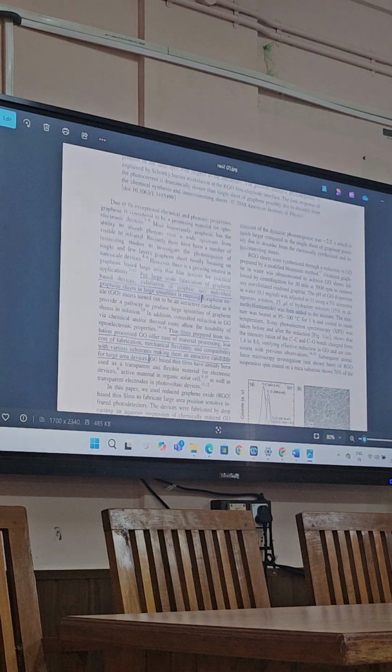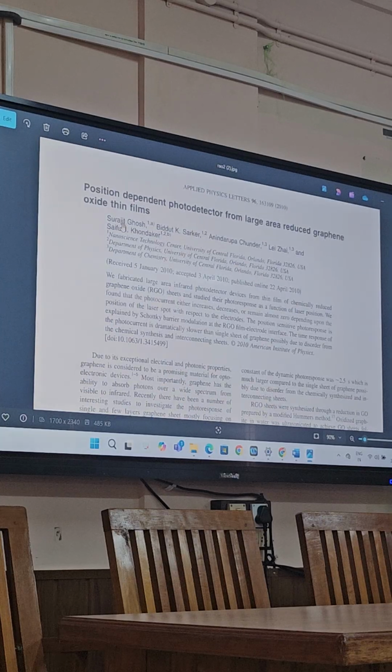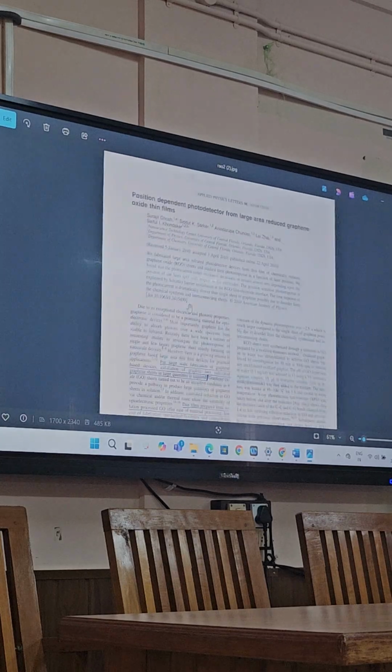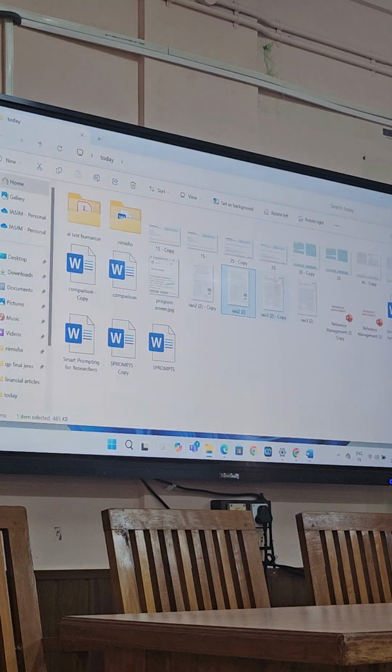See this article. This appeared in Applied Physics Letters in 2010. Can you see that? This is written by Surajit Ghosh and his co-authors. I will just read the sentence which I underlined: For large scale fabrication of graphene based devices, exfoliation of graphite is required, then thin films prepared from solution processed GEO, etc. This appeared in an article published in 2010.